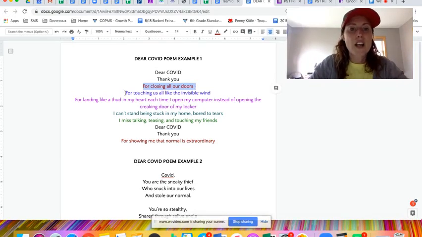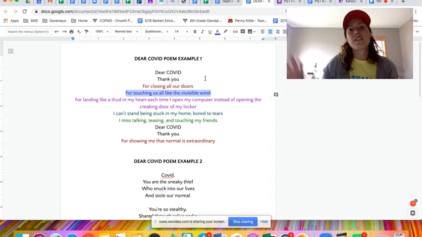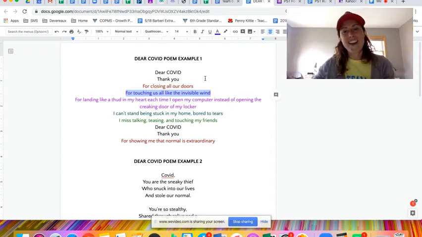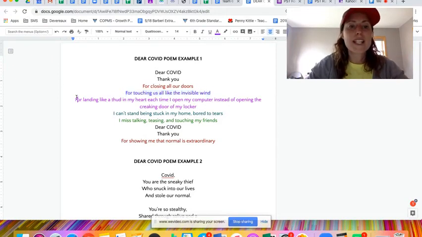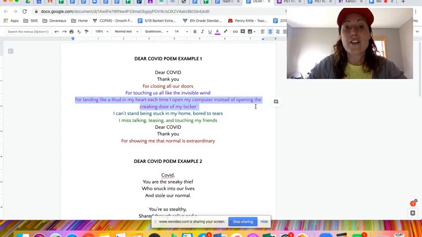For touching us all like the invisible wind. This is my simile. Touching us like the invisible wind does, okay? They're both invisible and they both have touched us in some way, right? For landing like a thud in my heart each time I open my computer instead of the creaking door of my locker.